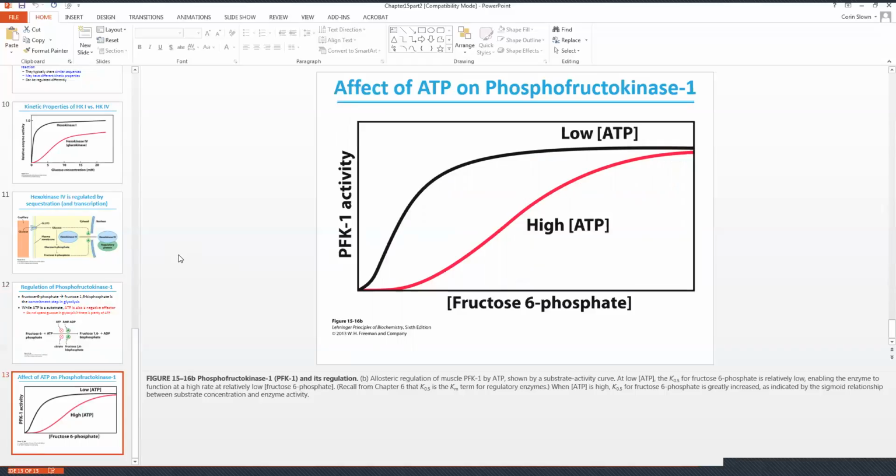At low ATP, the enzyme can function at a high rate at relatively low concentrations of fructose 6-phosphate. But when ATP concentrations are high, the fructose 6-phosphate concentration needed is greatly increased, as indicated by the sigmoidal relationship between the substrate concentration and the enzyme activity.